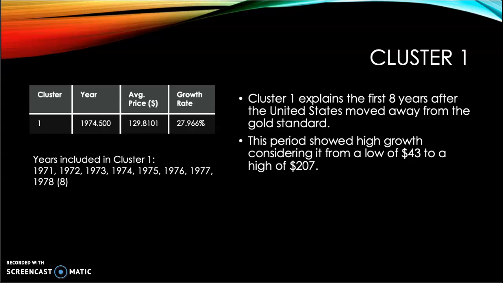The growth rate is very high because during this time, in the 1970s, inflation was increasing and the markets were in a recession. And when the market is in a recession, gold is a hot commodity, causing the price of gold to increase significantly.